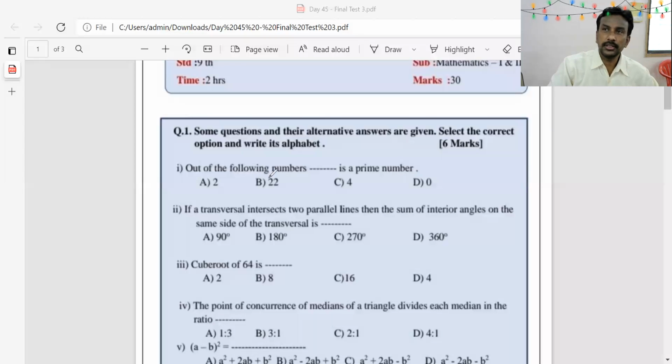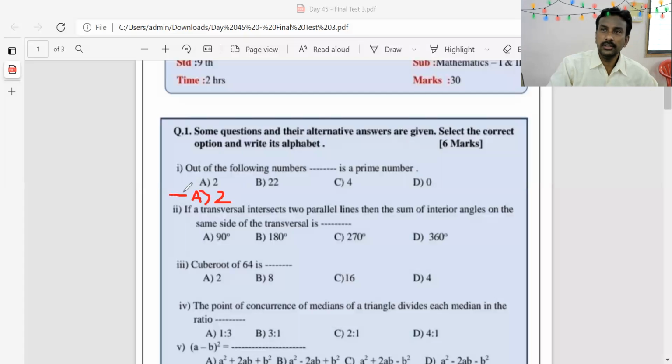Out of the following numbers, first example, out of the following numbers, dash dash is a prime number. Numbers are given. Which is the prime number? A 2, B 22, C 4 and D 0. Out of these 4 options, which one is correct option? Prime number out of these 4 options is 2. 2 is a prime number, and therefore the correct answer is A. You have to write down here A, and then you can write 2.